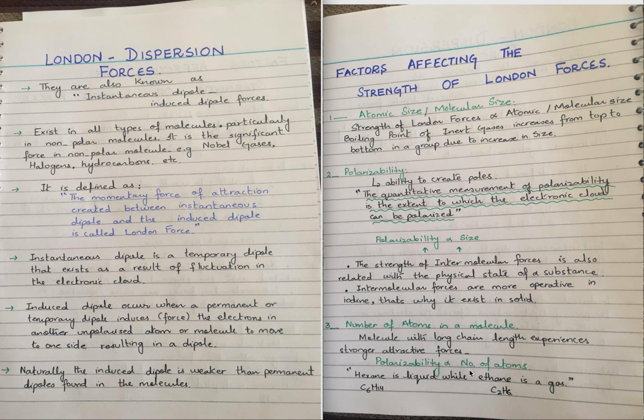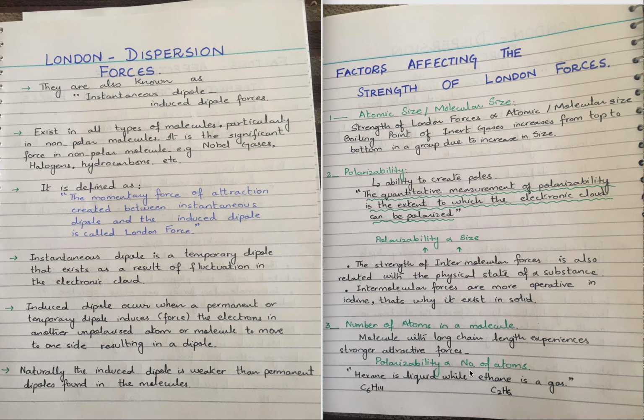But iodine exists in the solid state, and fluorine and chlorine exist in the gaseous state. Why? Although these elements belong to the same group, the physical state is entirely different. So we can say that the physical state of a substance is directly related to the strength of intermolecular force.